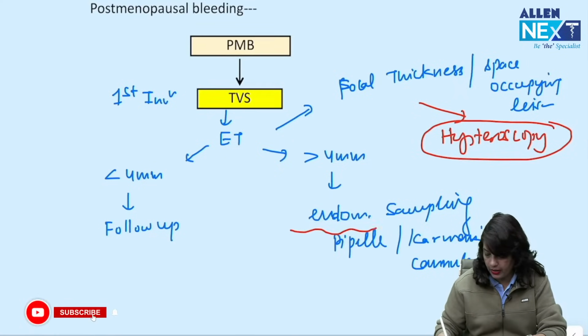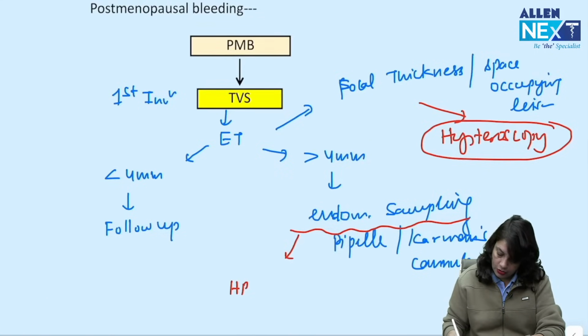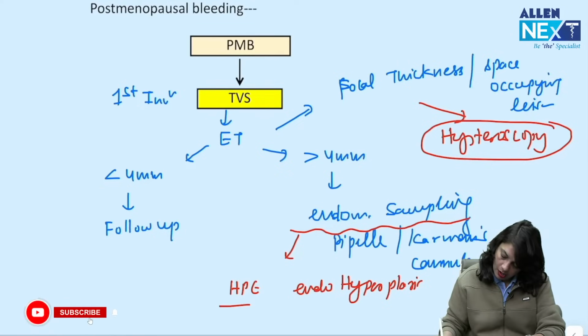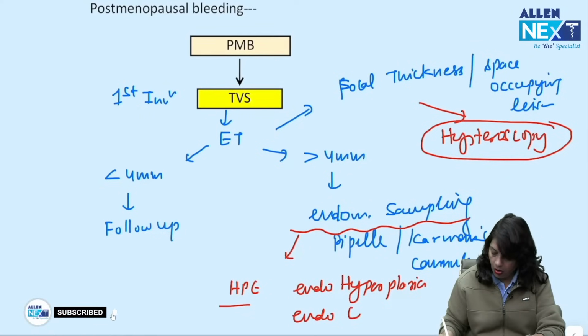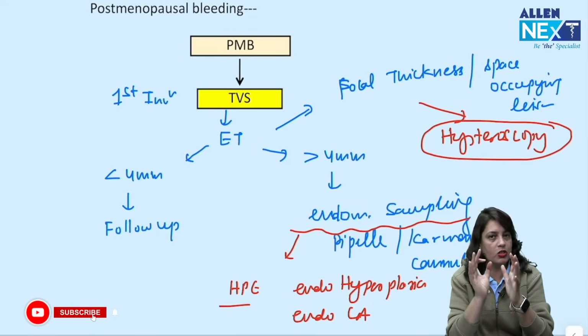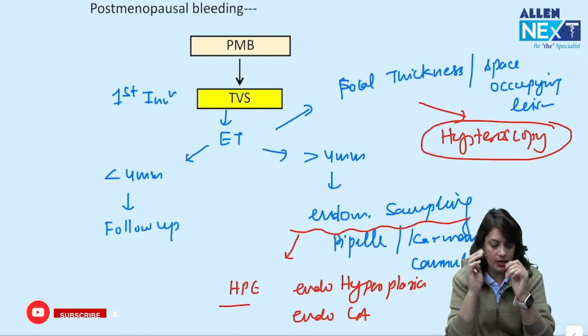Okay, otherwise you go for endometrial sampling followed by histopath to rule out endometrial hyperplasia or endometrial cancer. So if a female presented with postmenopausal bleeding, first step is always transvaginal scan.